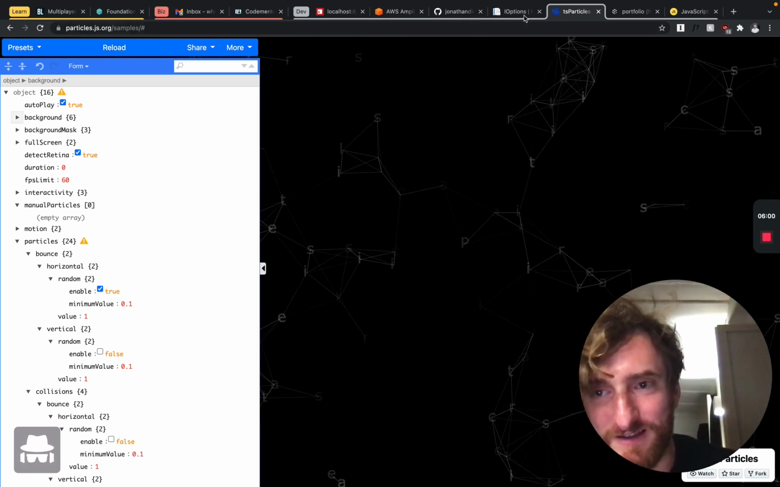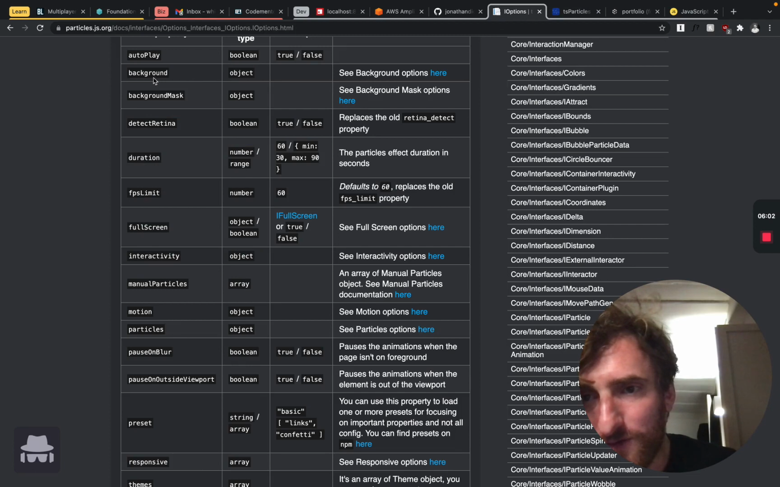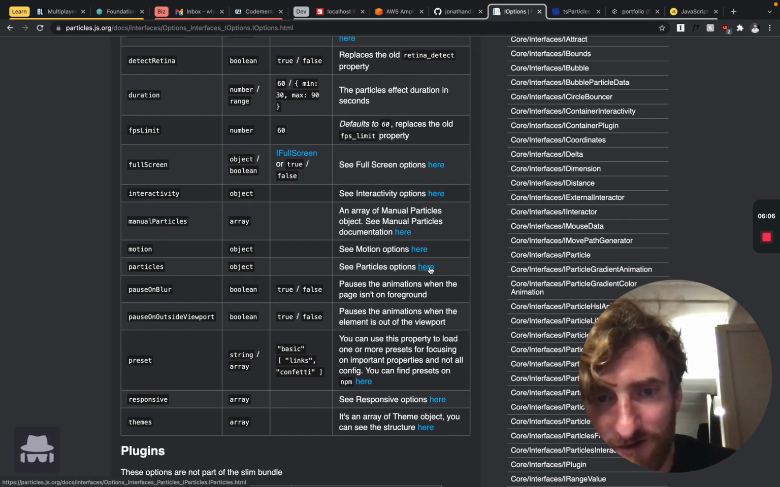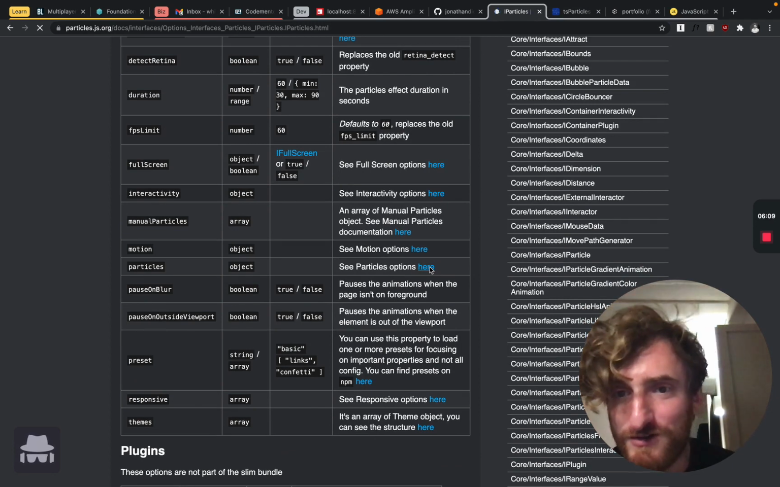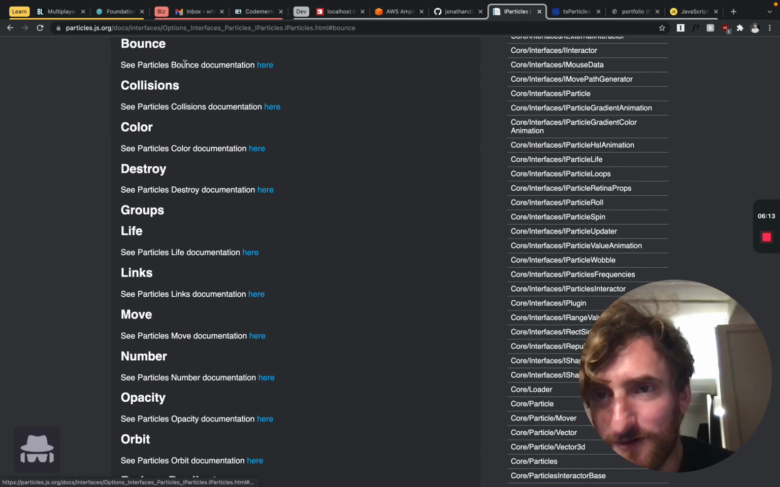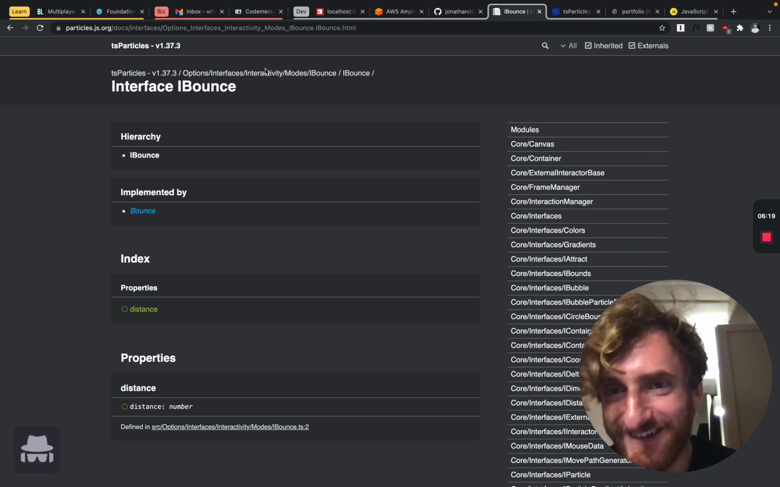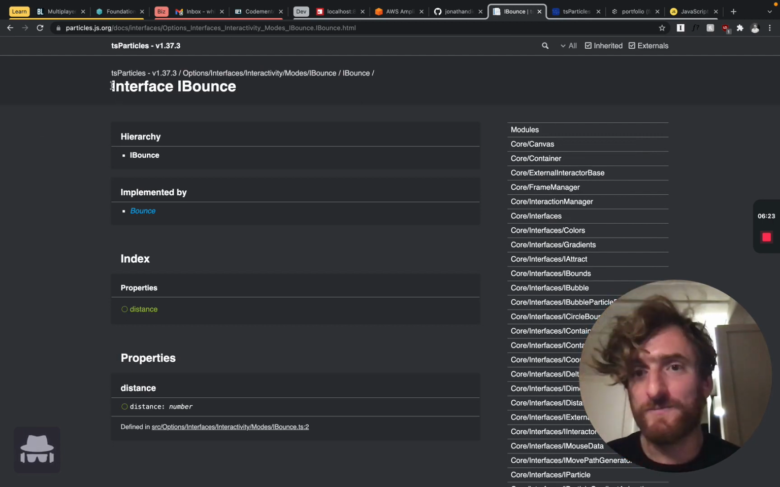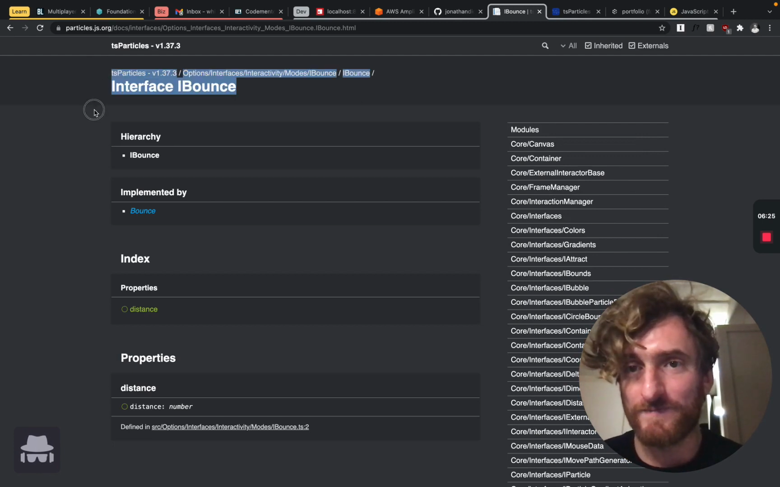Let's try to find this. So this will be probably in particles. Oh, particles! See particle options here. What are the options? Bounds, okay. See particle bounds documentation here. This is getting very self-referential, and yeah, well, look at this beauty.